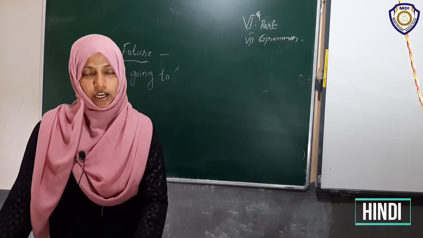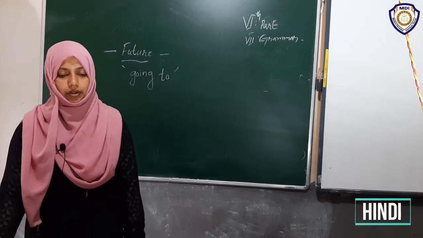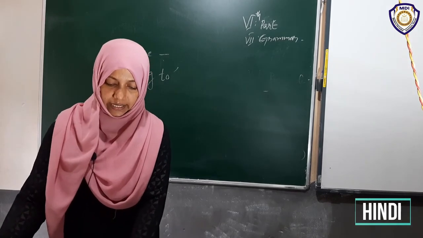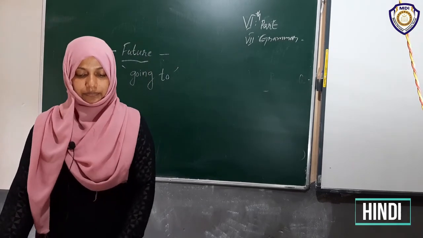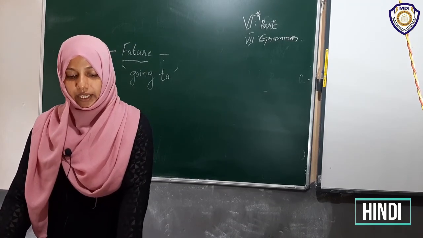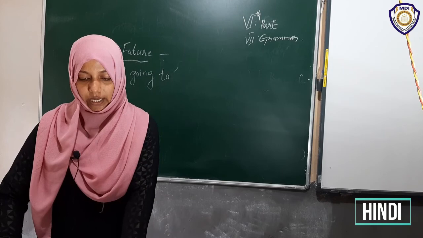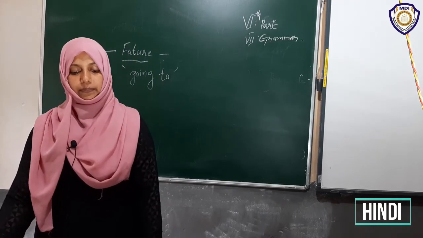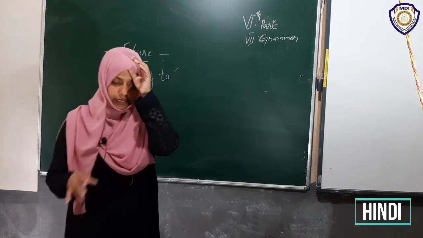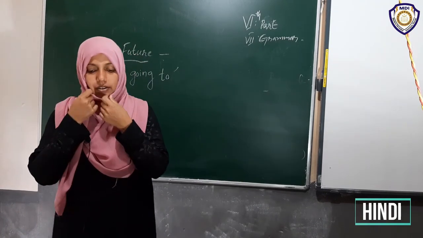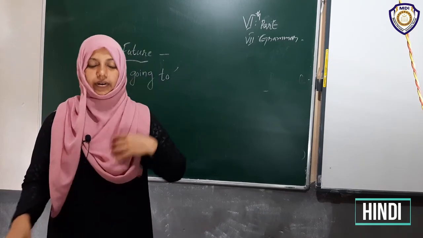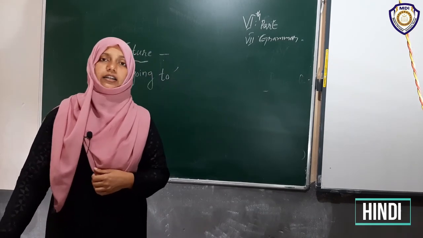Don't worry, we are going to explain that. All of you listen. We use will, going to, the present continuous tense, and the simple present tense to express future time. We are talking about the function of will.